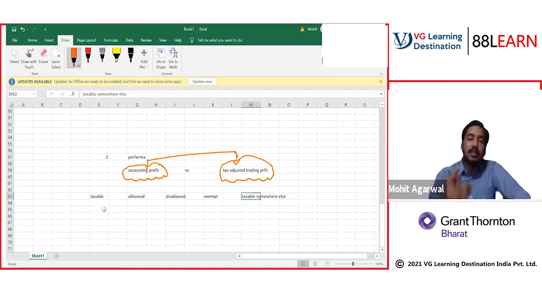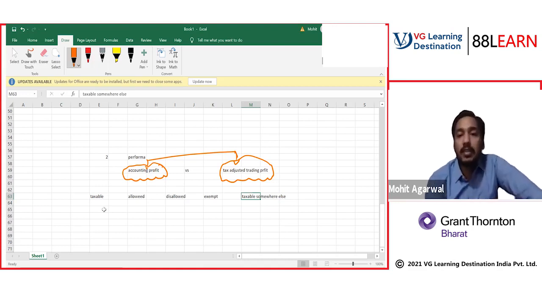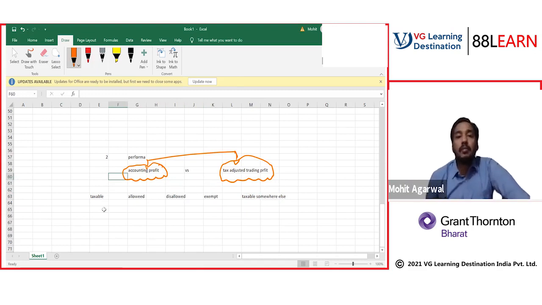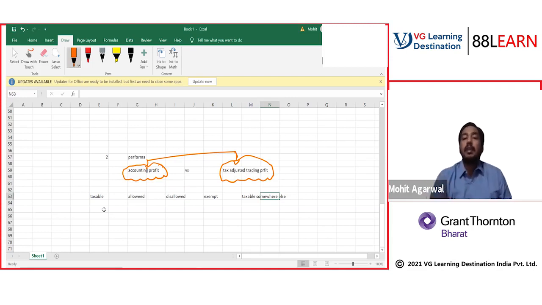Income is not exempt. Income is taxable, but it is not taxable under this head. You understand that in accounts, P&L includes every type of income, whether it is dividend income, interest income, or capital gain income. But capital gain income is not taxable in trading income. It is taxable somewhere else. Property income is not taxable here. It is taxable under another head. That's why any income which is not taxable under the trading income head will not be included.